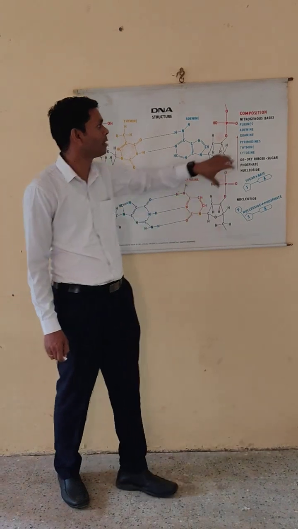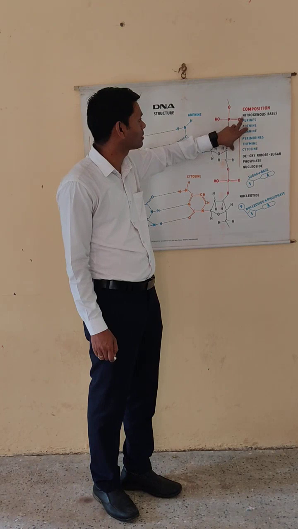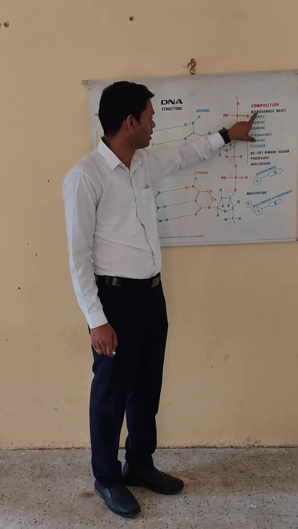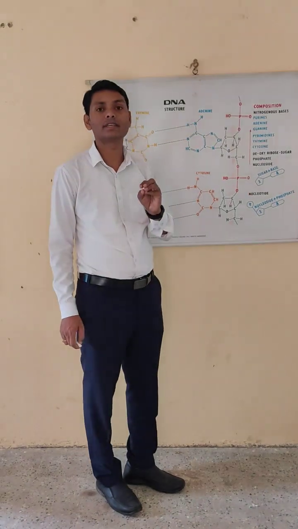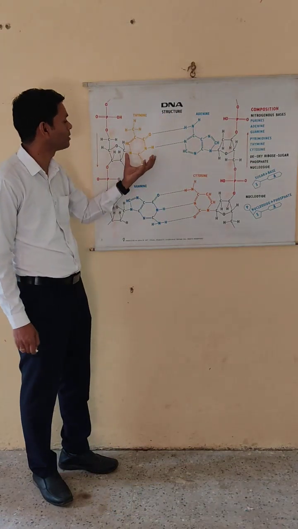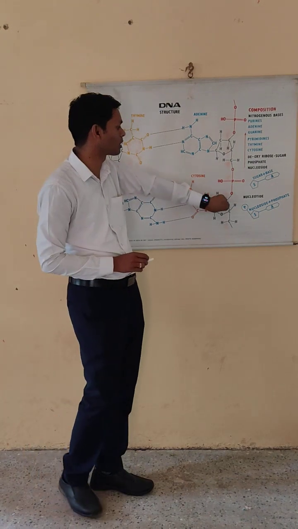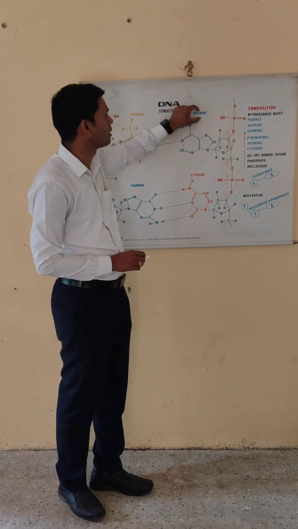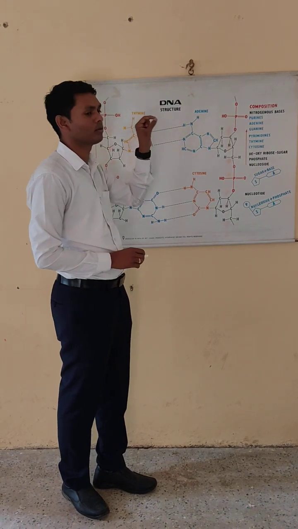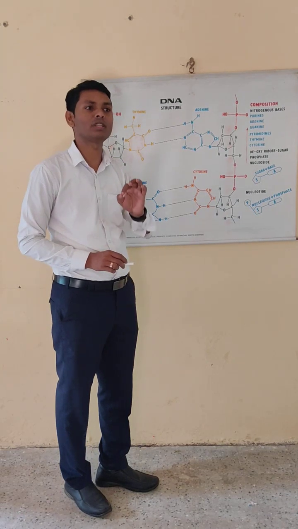Now we are moving to the composition of DNA. DNA is made of nitrogen bases, sugars, and bonds. These are the three components of DNA. In this DNA a pentose type of sugar is present, and there are nitrogen bases, and these nitrogen bases are connected by bonds. These are the three important components present in DNA. Now we will discuss them one by one.